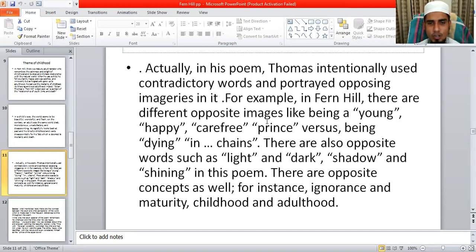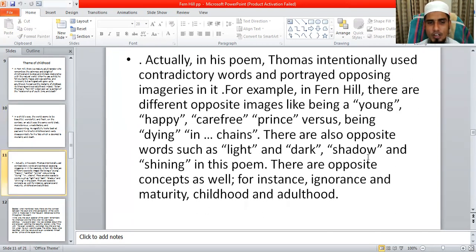This is totally opposite. There are also opposite words such as light and dark, young and old, shadow and shining. So in this way, there are opposite concepts as well. For instance, ignorance and maturity, childhood and adulthood. This is stated in the poem.